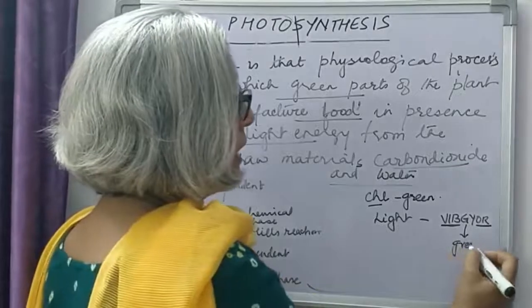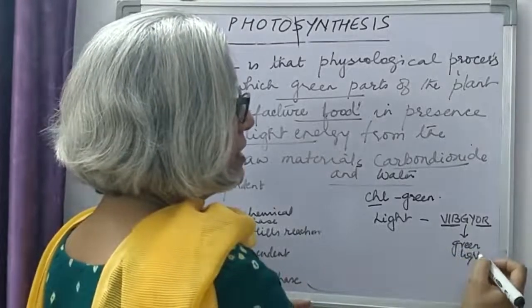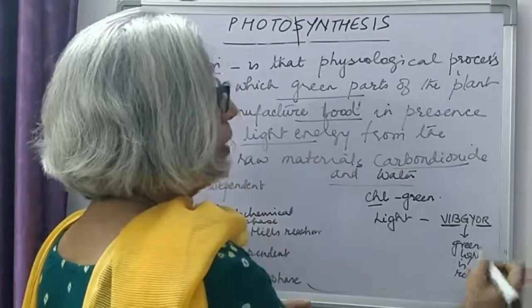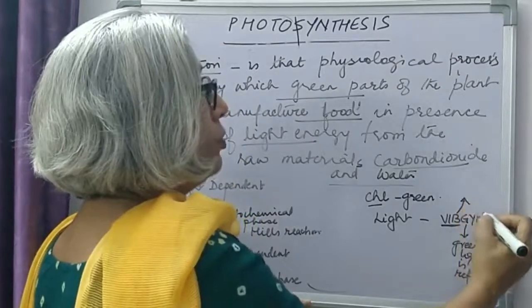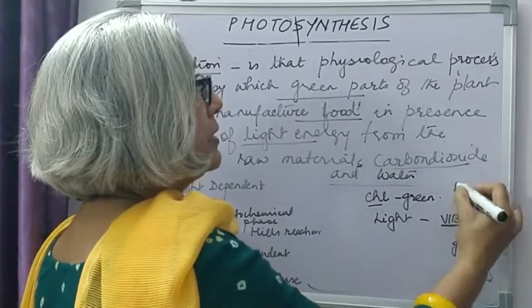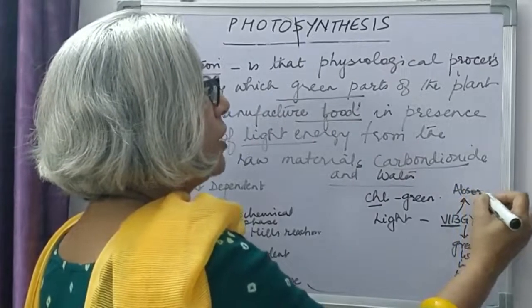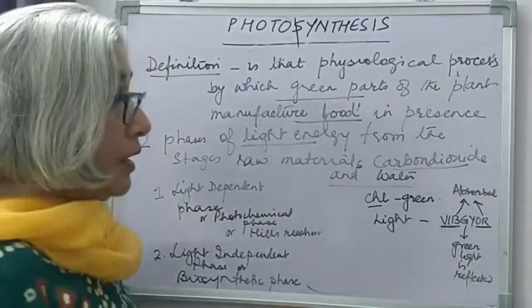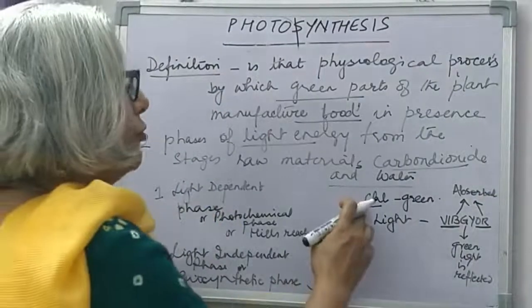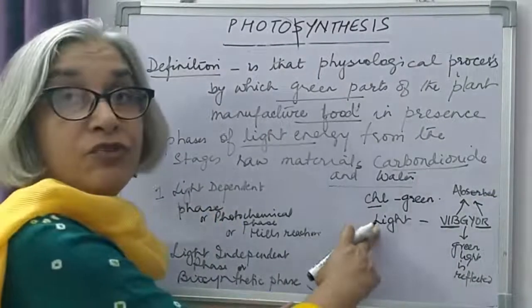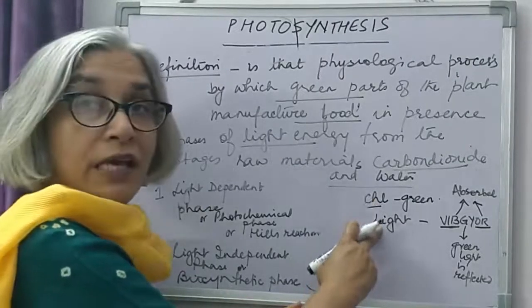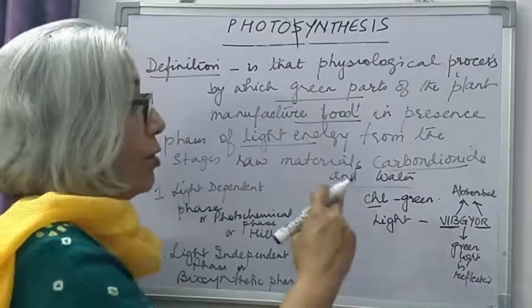Because green light is reflected by chlorophyll, and light in the blue region and light in the red region are absorbed by chlorophyll. Now, chlorophyll requires light for its synthesis.